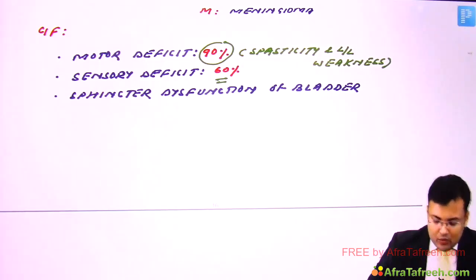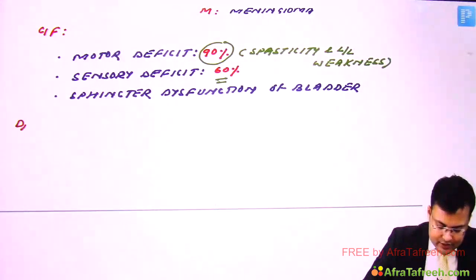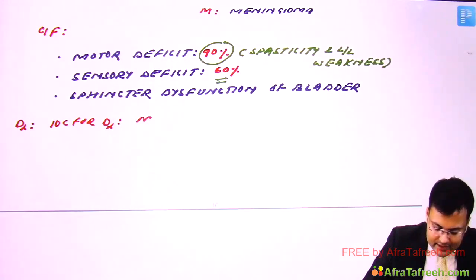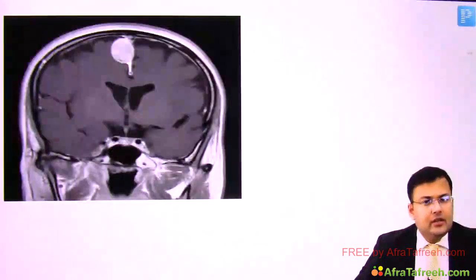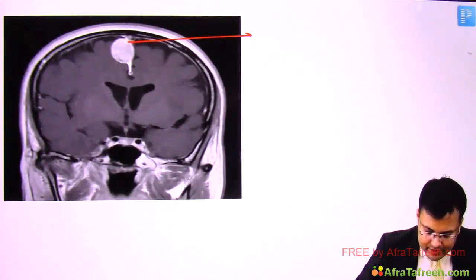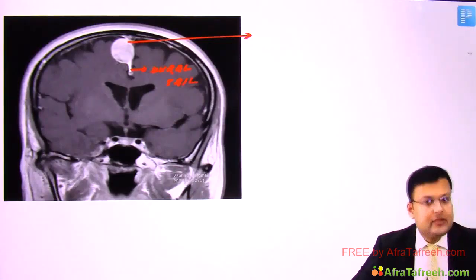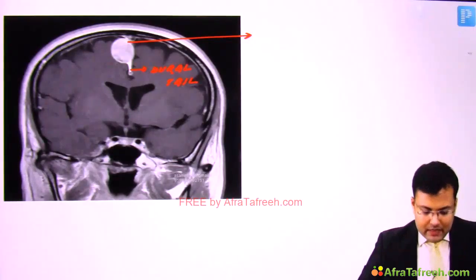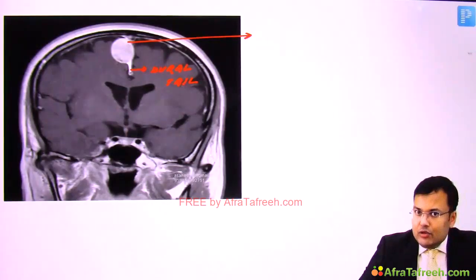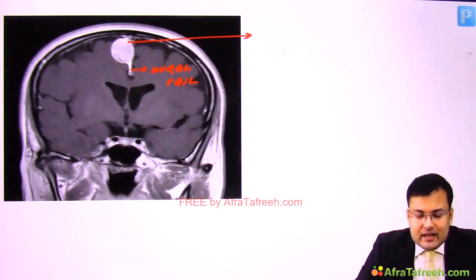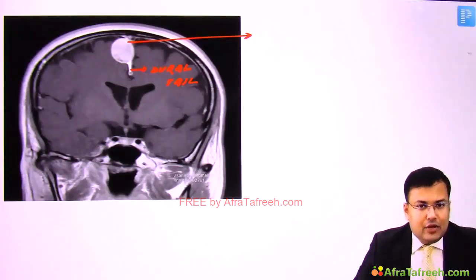Now, what is the investigation of choice for diagnosis? The investigation of choice for diagnosis is MRI, and we discussed that image-based questions are asked about this tumor. Now see the questions. Can you see it's a dural based neoplasm, and can you see what this sign is? This is dural tail sign. So dural based neoplasm, dural tail sign. In these patients there is raised intracranial tension. So you will notice the signs of raised intracranial tension. There is enlarged foramen spinosum.